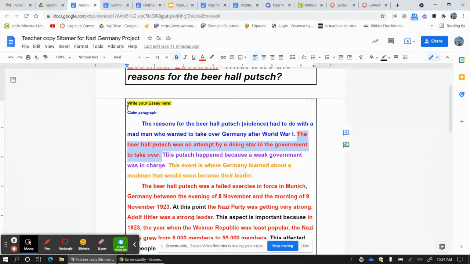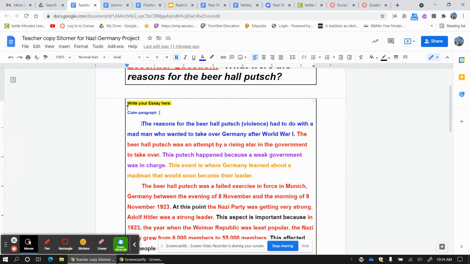The next one: why did the Beer Hall Putsch happen? This putsch happened because a weak government was in charge, the Weimar Republic. More on that later, right? And then finally, how did this event influence or change Germany? This event is where Germany learned about a madman that would soon become their leader. So this is what I did.